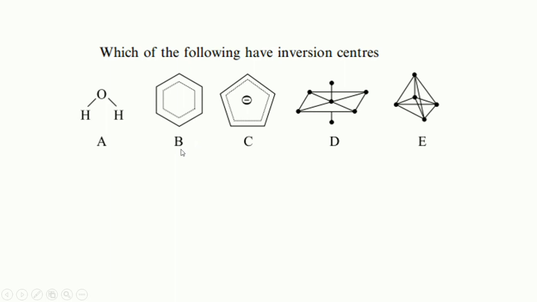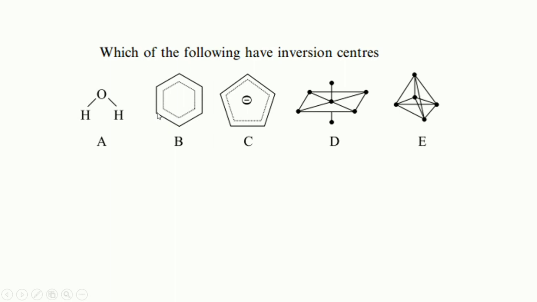If we talk about B, there is a clear indication that it has an inversion center, and we already discussed this example of benzene. If I draw a center point in this molecule and travel from the middle to this side, I find a carbon atom, and subsequently from this point I travel to the opposite side of the molecule.